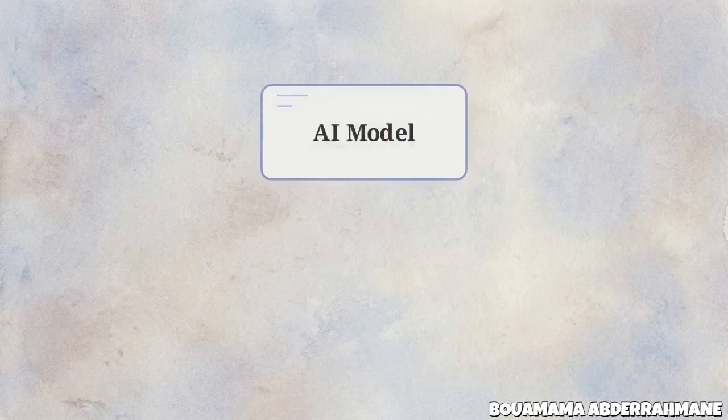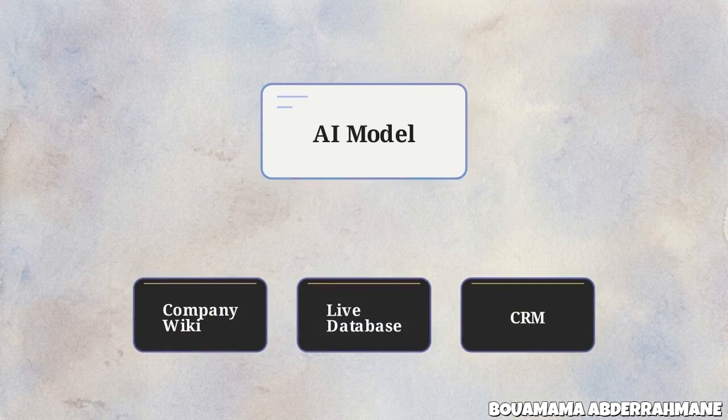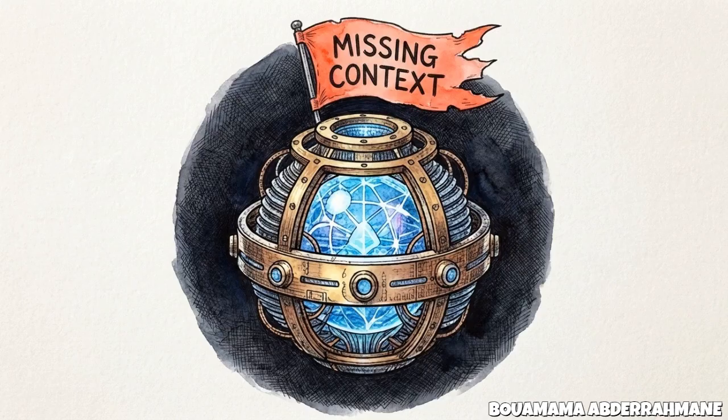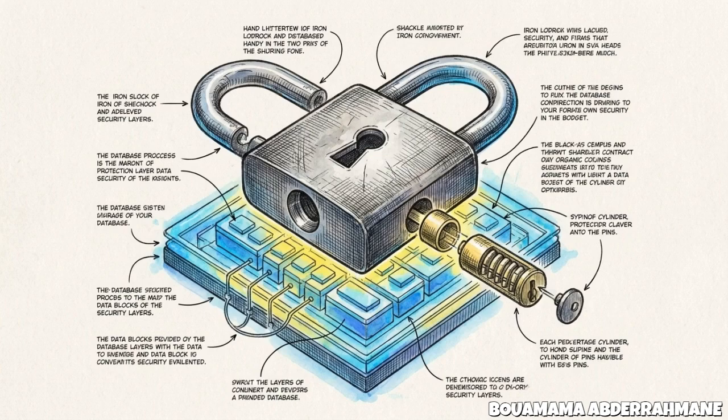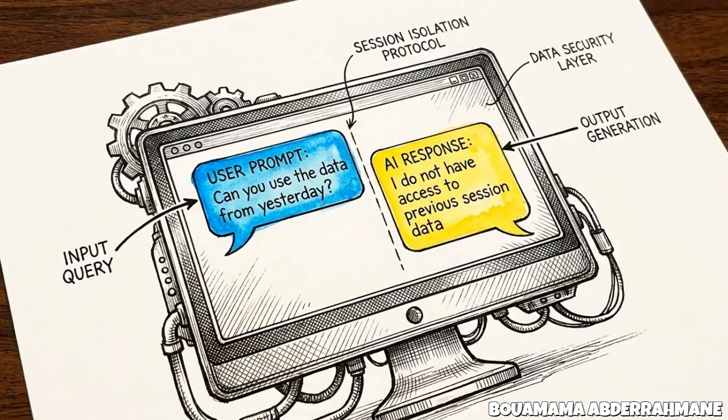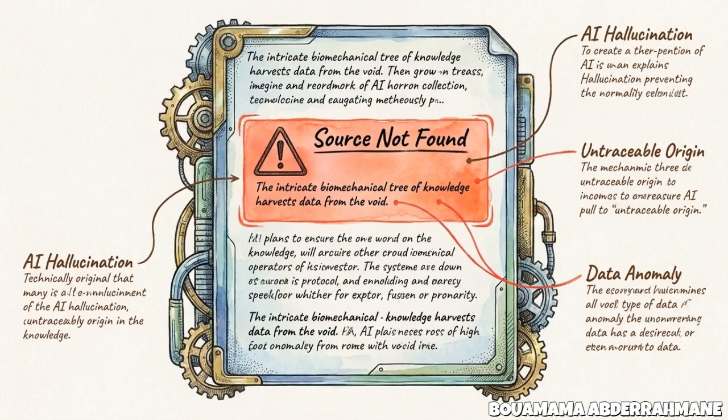This is a raw, isolated large language model. Without an external architecture, it is functionally limited. It cannot access live company data, has no memory of prior interactions, and cannot verify its own accuracy. For an engineer, the objective is no longer focused on fine-tuning the model weights. The objective is architecting the environment that sits around the model.